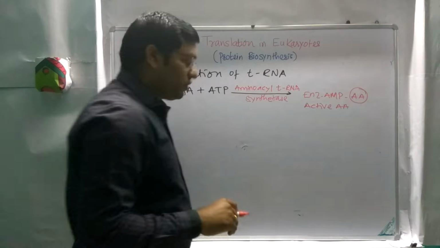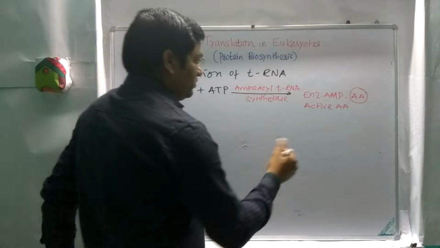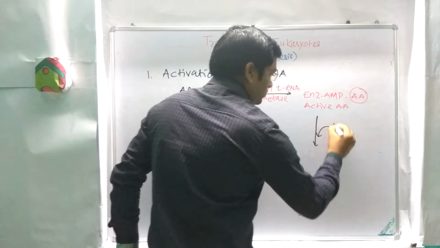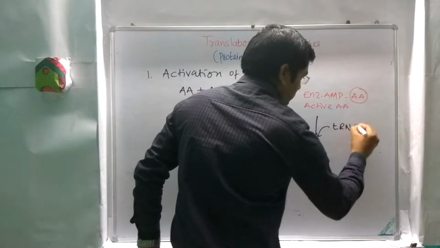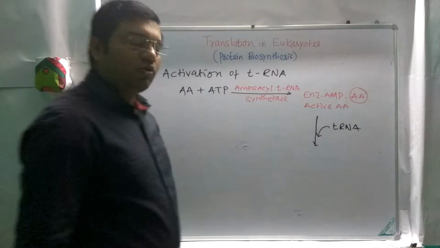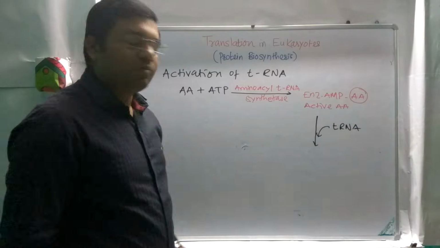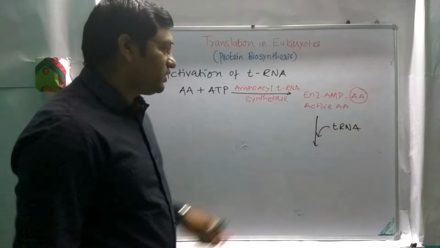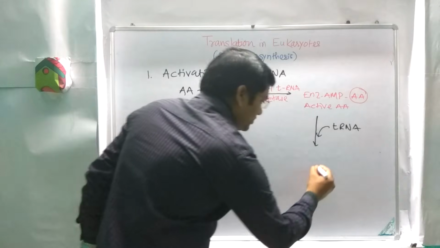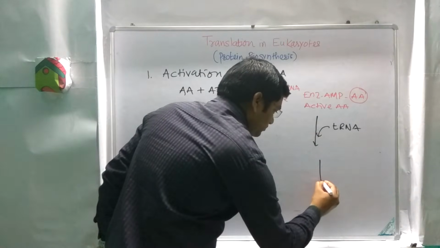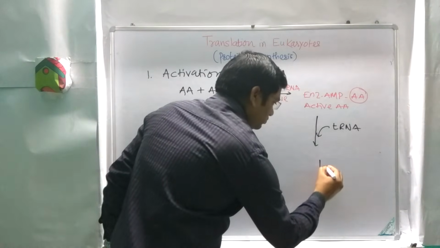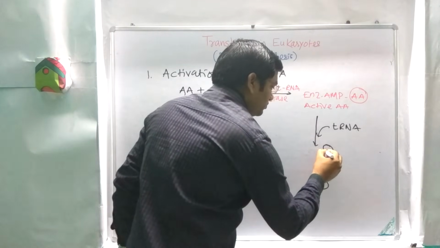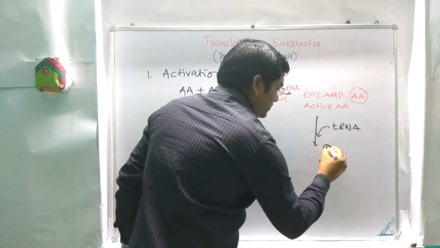Now this active amino acid reacts with the tRNA molecule, or gets attached to the tRNA molecule, and there is formation of charged tRNA or activated tRNA. For example, this one is the tRNA. Here is the attachment of the amino acid.